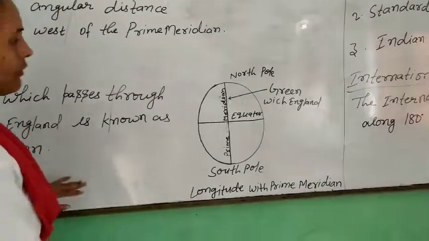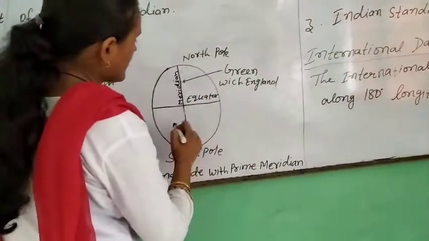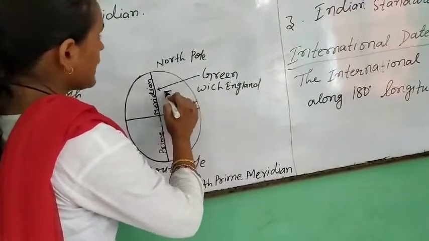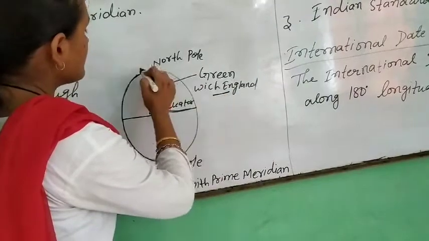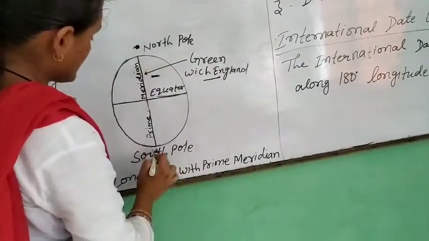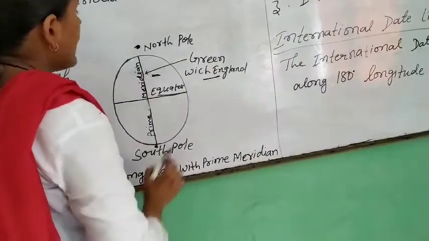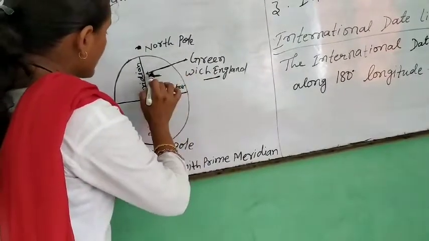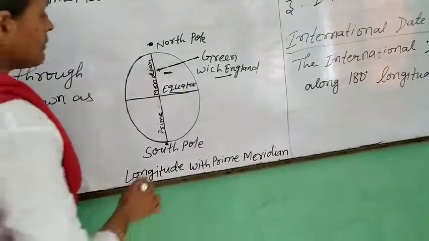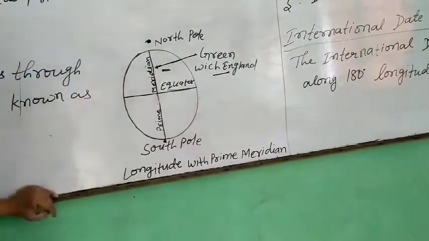This is the figure of the prime meridian. This is the equator and Greenwich, England, the south pole of the earth and the north pole of the earth, and Greenwich of England. The line that passes between the poles and the equator is called the prime meridian.